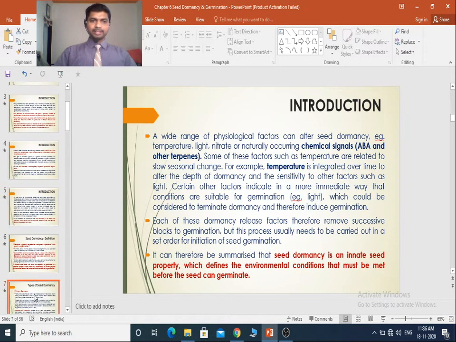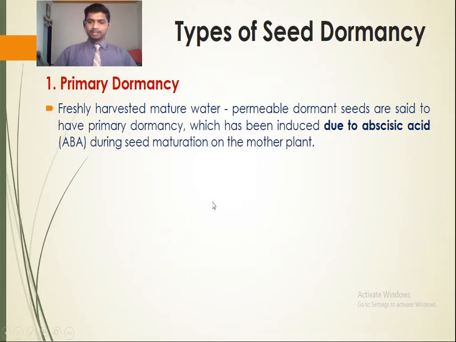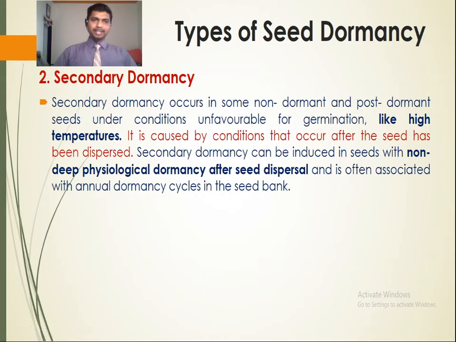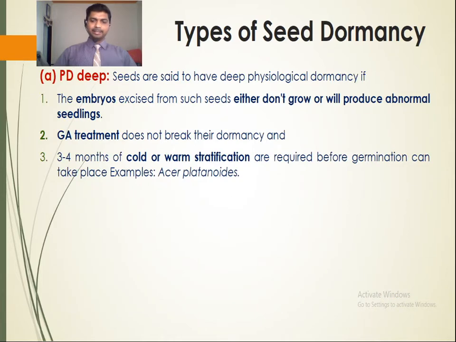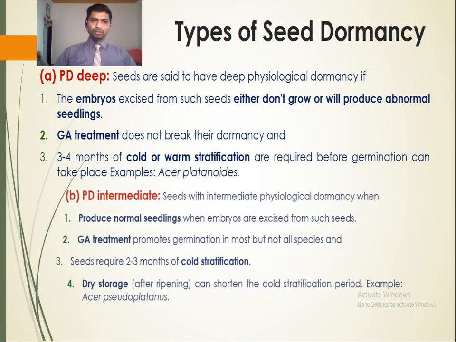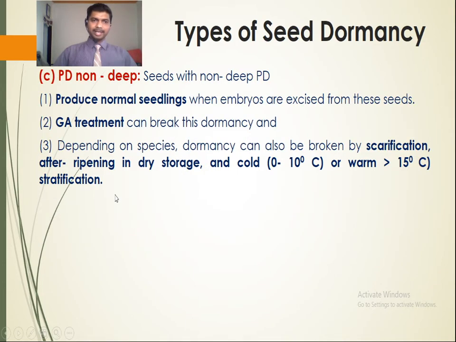Next to this we studied the types of seed dormancy. So there are various types of seed dormancy. First one is the primary dormancy. Next to this is the secondary dormancy. Then the physiological dormancy. The physiological dormancy has three levels: deep, intermediate and non-deep. The various levels of the physiological dormancy have been characterized by certain events. These three events we discussed during the study of various levels of physiological dormancy as deep, intermediate and non-deep.